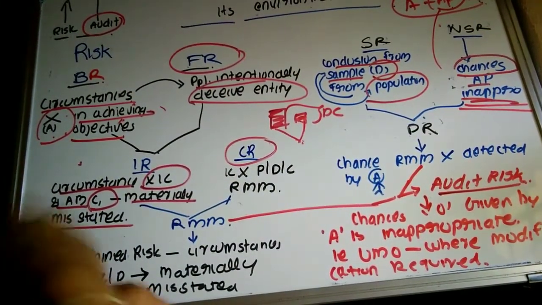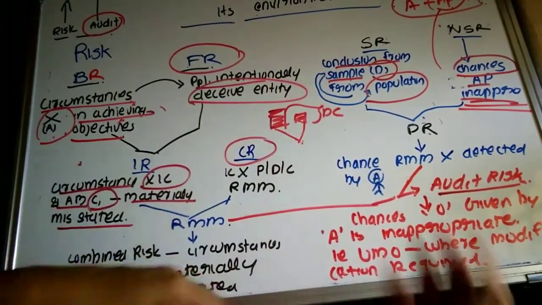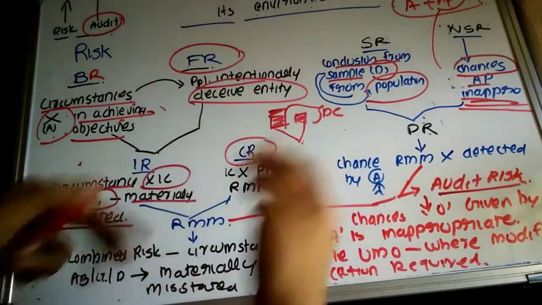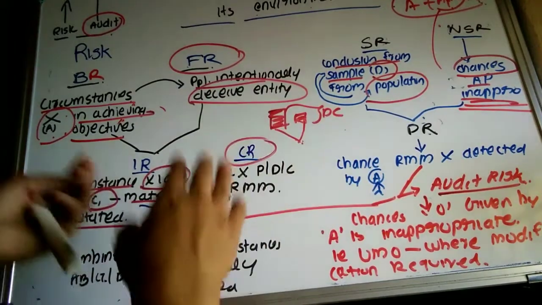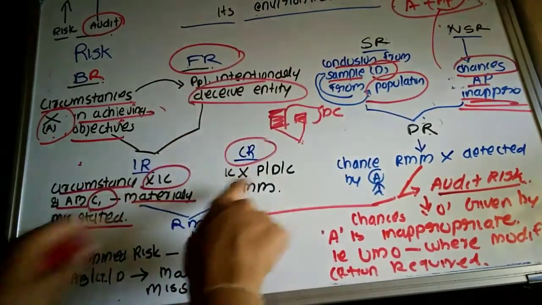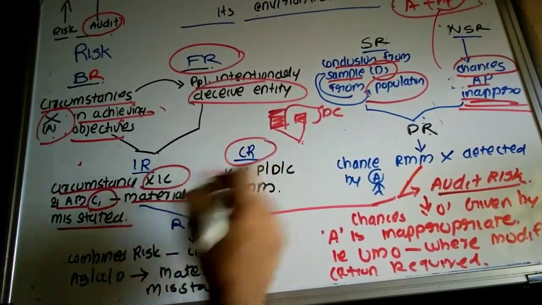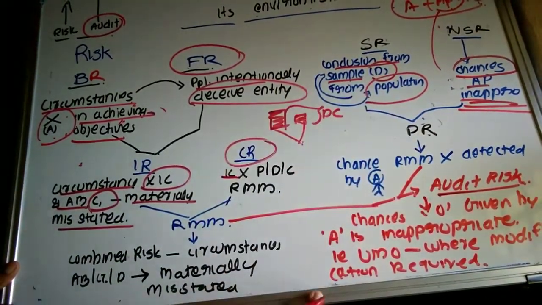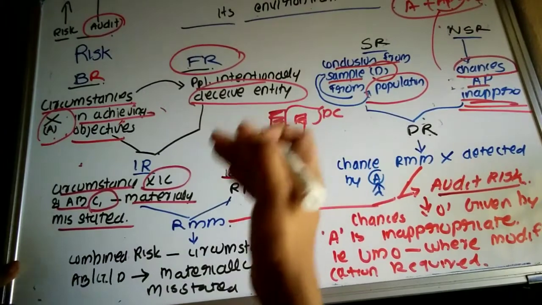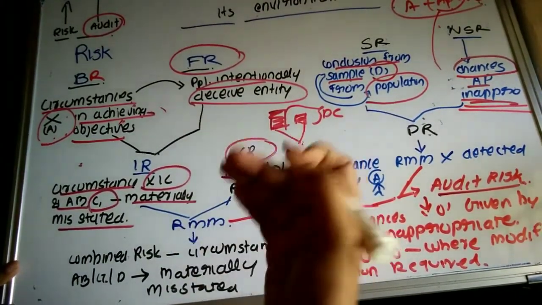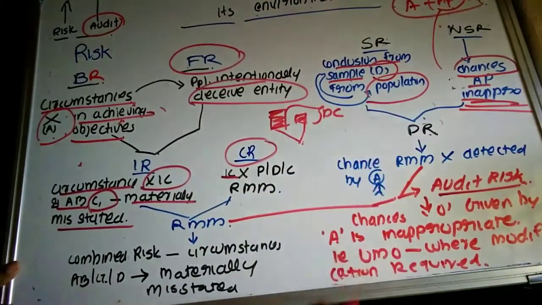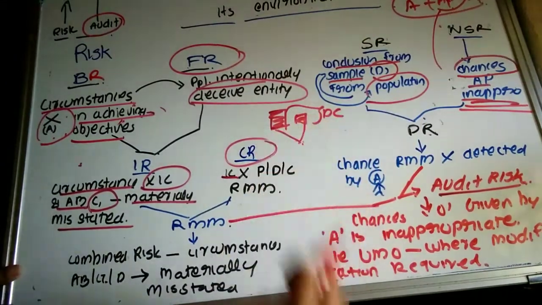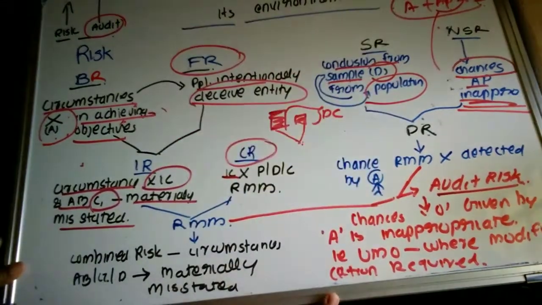Even with that security, people are stealing the garments. This shows that the entity has internal control, but it is not operating efficiently and effectively. So this control risk is mainly because of what? Lack of operation, or the existing internal control system is not operating efficiently and effectively.